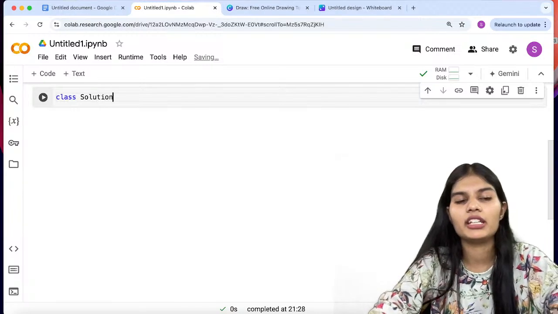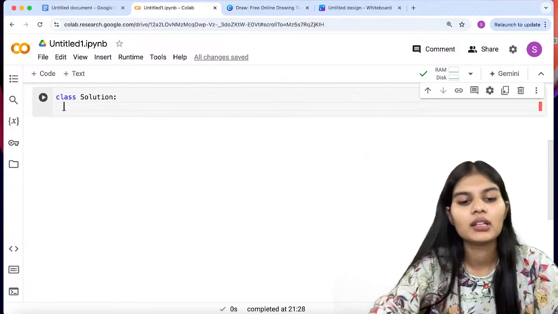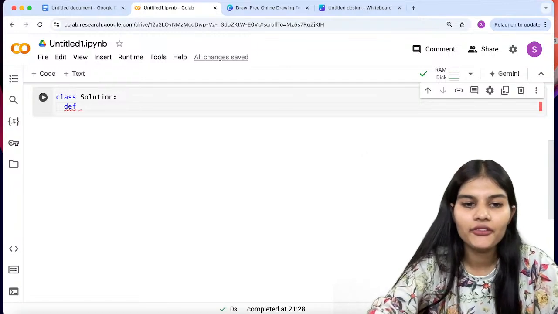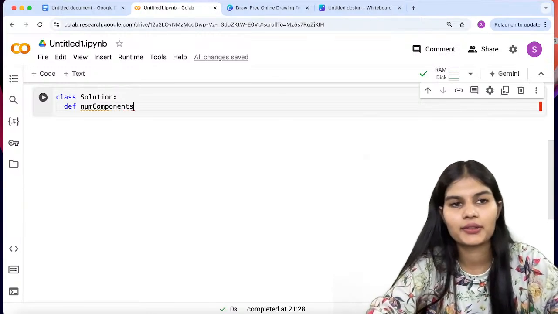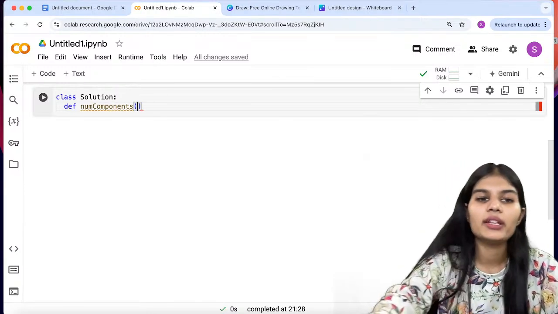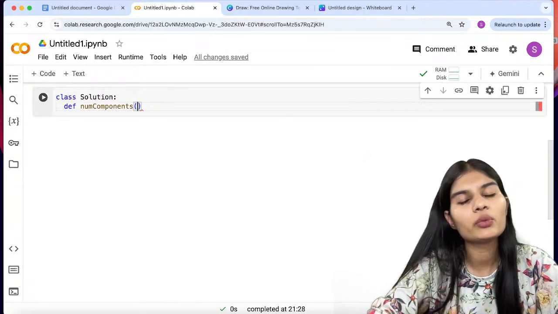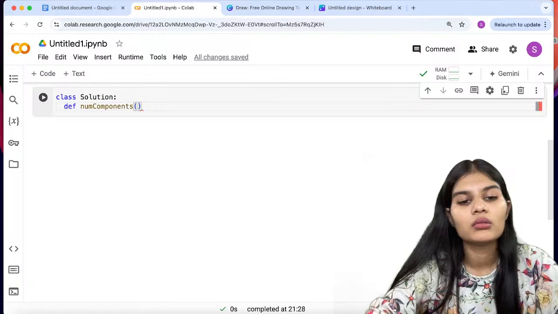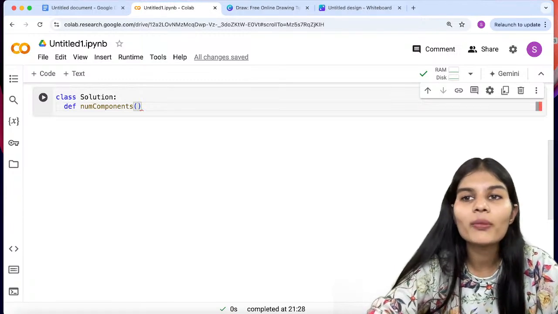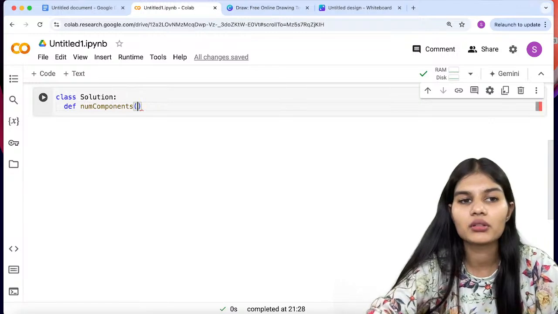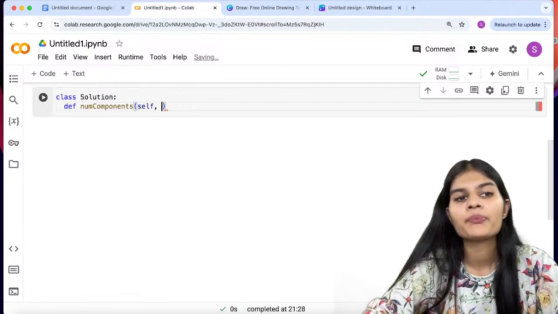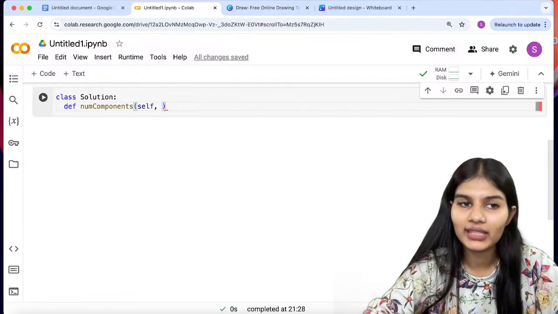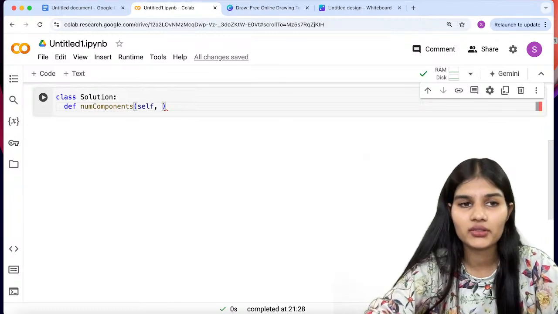So the class will be named Solution class. I'll make a function, def num components. Now in the brackets, as I told you, if you are using any offline IDE, self will automatically be passed for you. Rather, I'm using an online one, so self is not getting passed here. But whenever you are making a class, make sure you're using self inside the function.